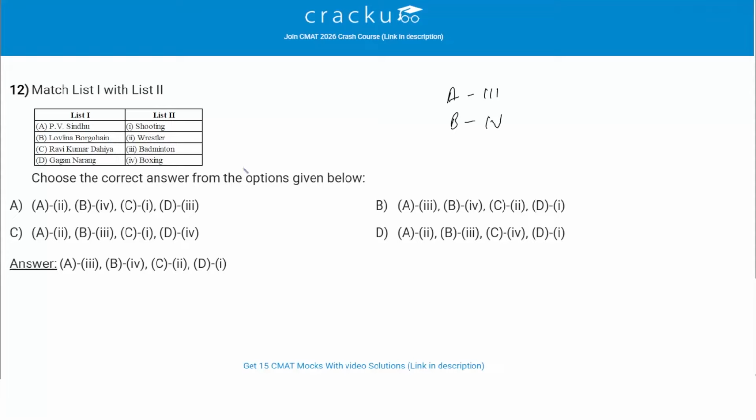Then we have Ravi Kumar Dahiya, an Olympic silver winning wrestler, so C can be mapped with 2, which is wrestling. And Gagan Narang is a shooter who earned a bronze at the 2012 London Olympics, so D can be mapped with 1, which is shooting. So the correct order is A-3, B-4, C-2 and D-1, and therefore option B is the correct answer.